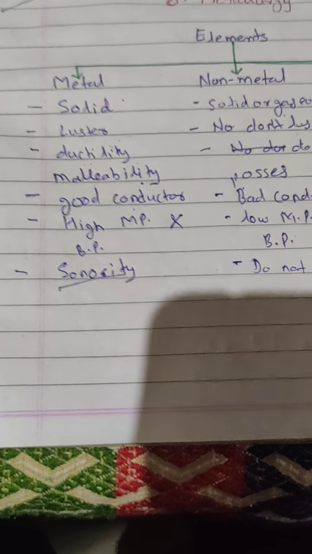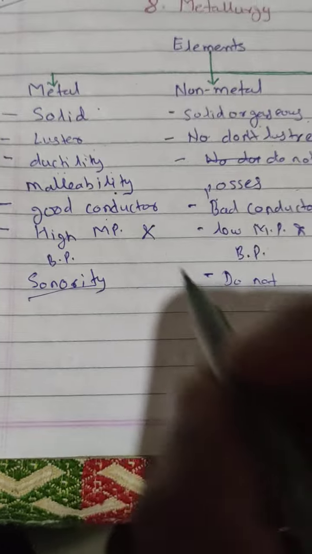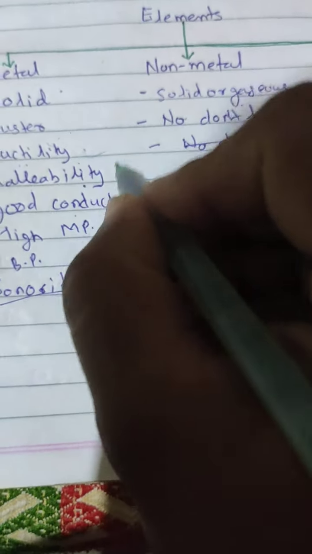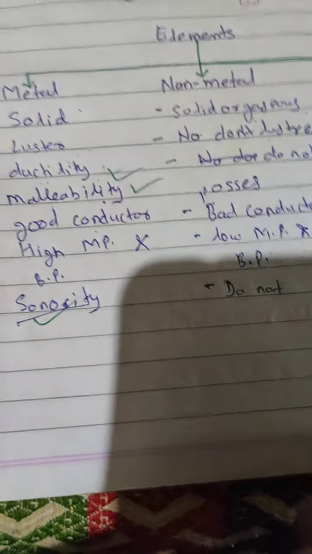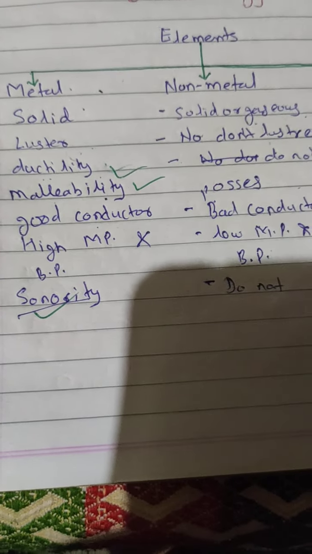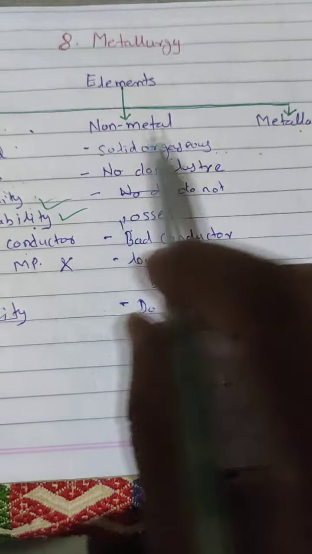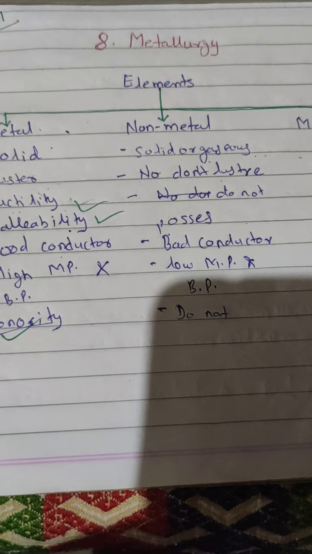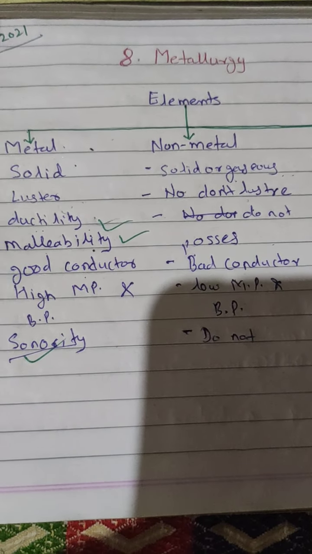So here I will send you the definitions of ductility, malleability and sonority. That definition you have to write along with the metal, non-metal and metalloids. All these definitions I will tell in the beginning of this video. Listen carefully and write it.